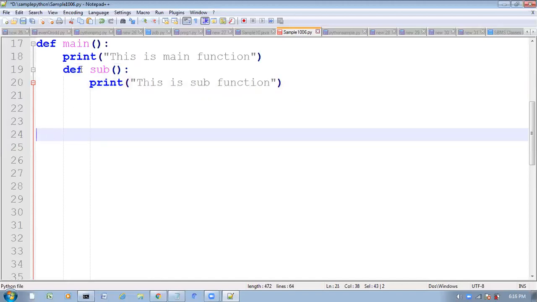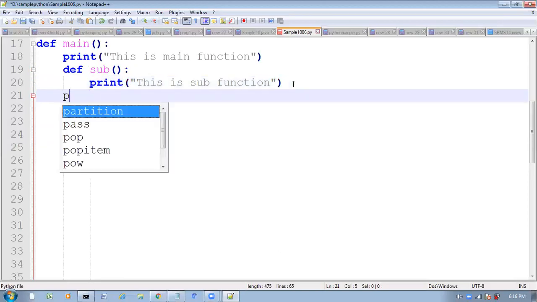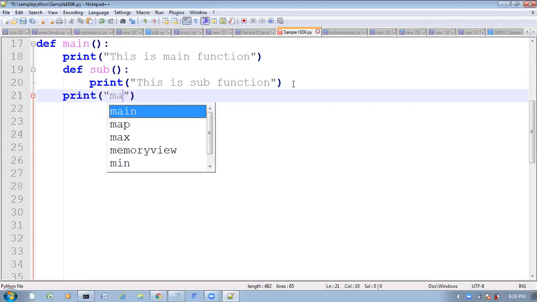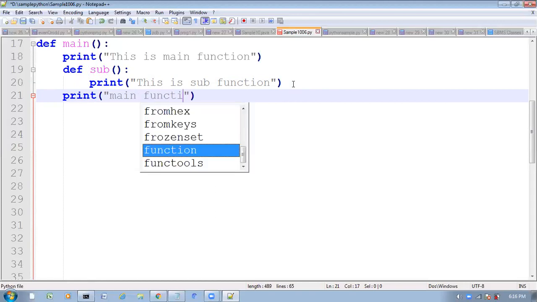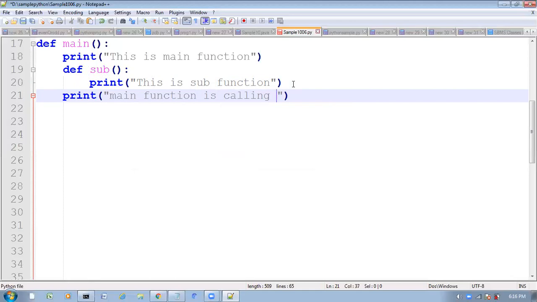Inside a function, I am writing one more function, the sub function inside the main function. These kinds of functions are called nested functions. Let me execute this program. Let me complete this here. Print. Here what I am going to do: the main function is calling the sub function.